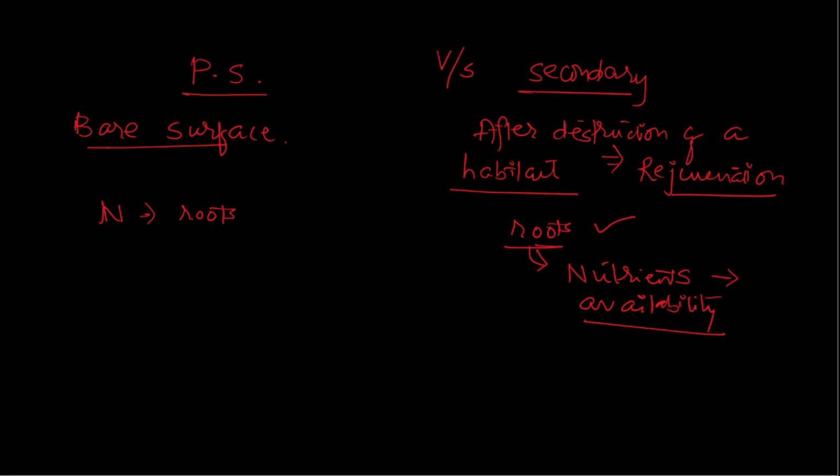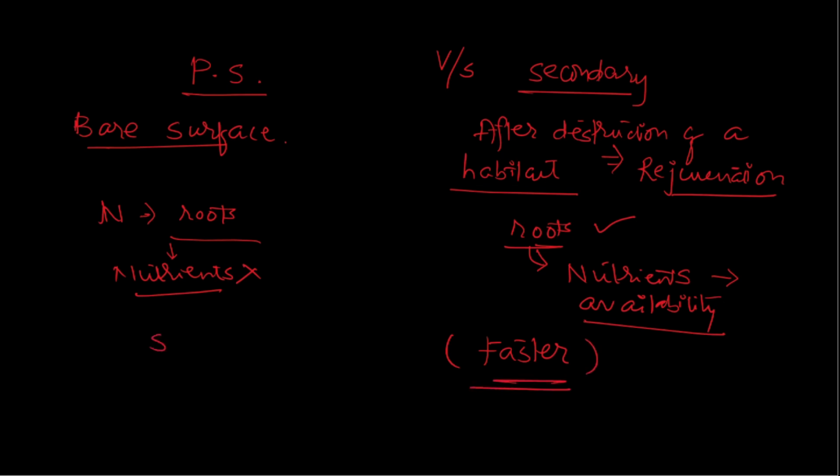the succession in this, as compared to this, because there were no roots, and as a result nutrients are not present here previously, similar to the case of Tapu. So no nutrients are present here. That is why nutrient availability is directly proportional to higher productivity, as we discussed previously, and as a result the secondary succession grows faster than primary succession.